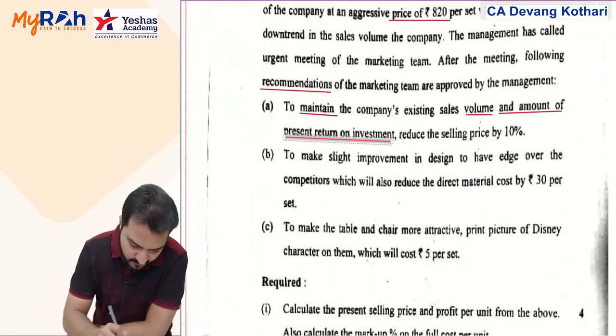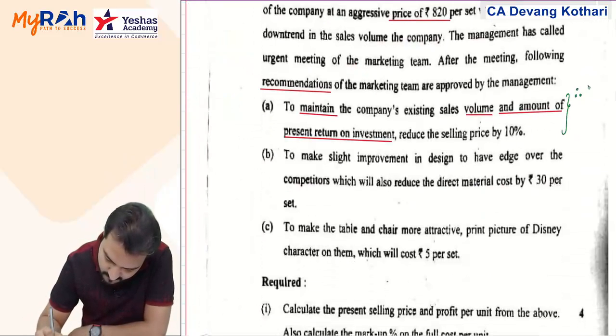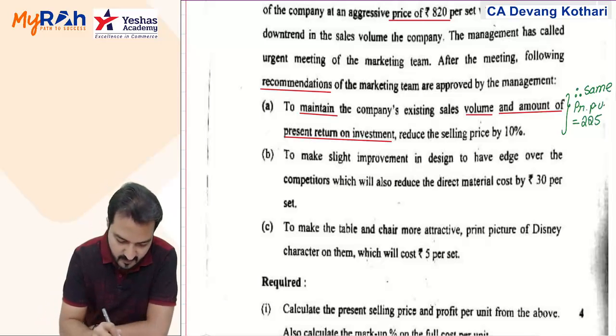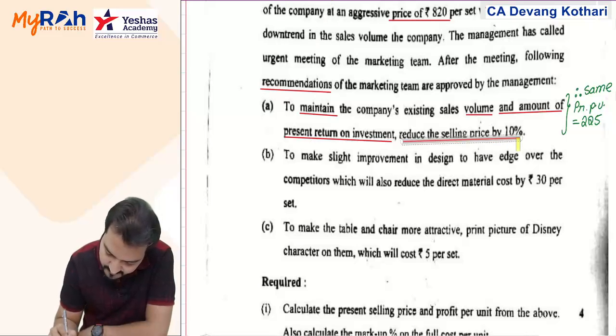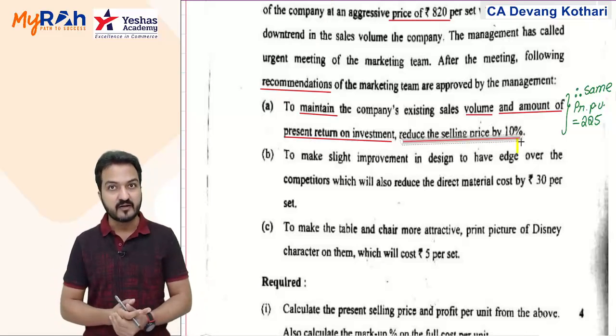I can say therefore same profit per unit of 225 needs to be maintained, and they wish to reduce selling price by 10%. So from the existing selling price you want to reduce selling price by 10%.